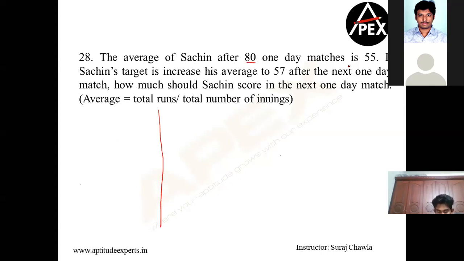So 80 one-day matches. Sachin has an average of 55. So I know that number of terms into average is equal to sum total. Clear? So 80 into 55 is his existing sum total. I do not know how much he will score in the next match. So according to this, the average becomes divided by 81. And as per the question, the average is nothing but 57. After the next one-day match, his average should become 57. Clear? So this is what we are looking at.